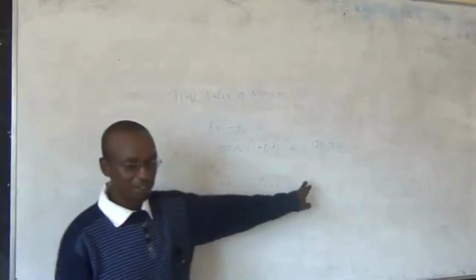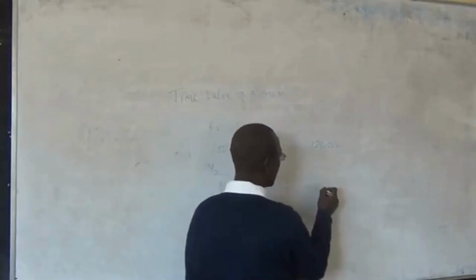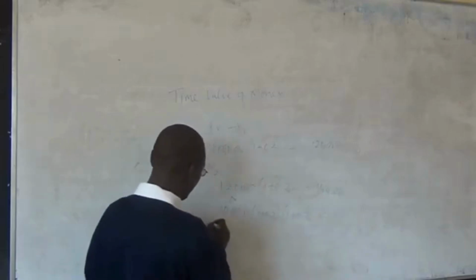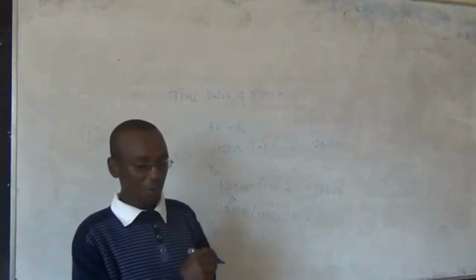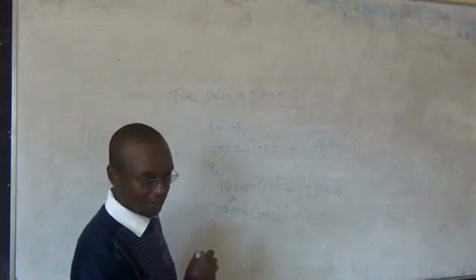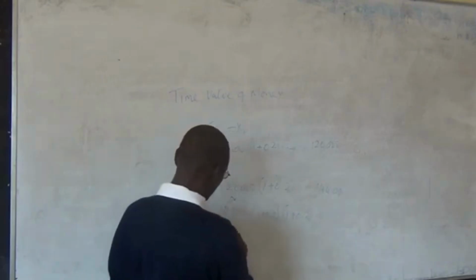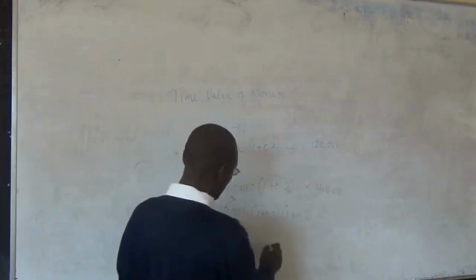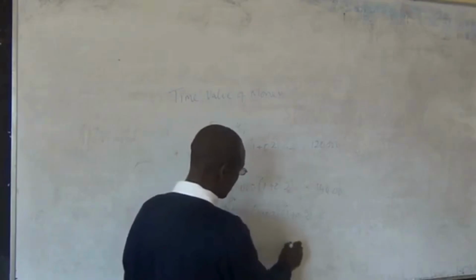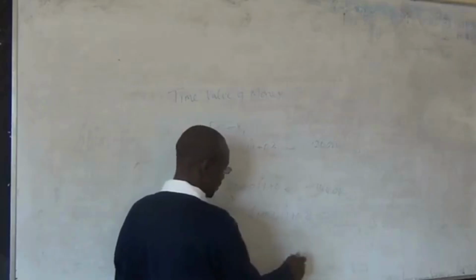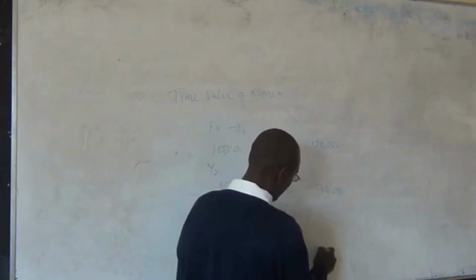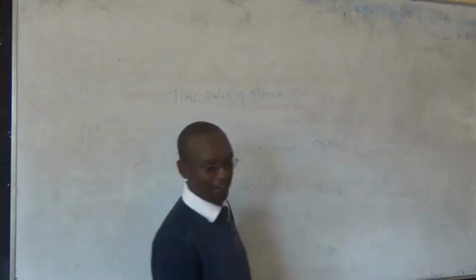So you get what? 144,000. And then year 3, it will be 144,000 times (1 plus 0.2). You get what? 172,800. Fine.